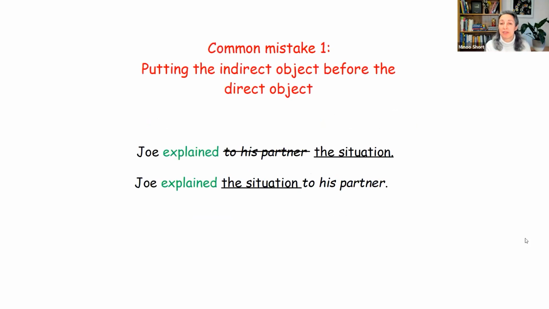That's the most common mistake I hear. Saying like "Joe explained to his partner the situation." Always try and remember: verb, direct object, indirect object.